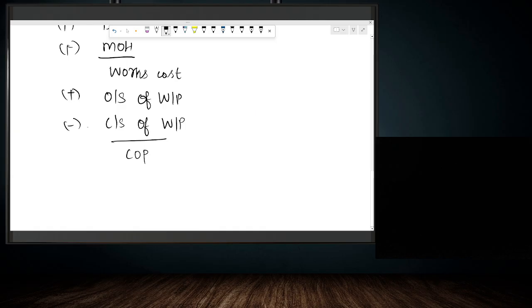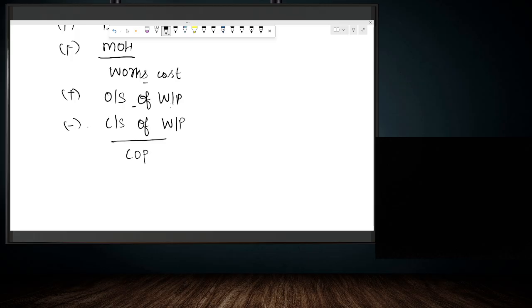Why? Because see, why we are adding opening stock of work in progress? Because this opening stock of work in progress is nothing but the closing stock of work in progress of the previous year, right? So whatever work in progress inventory we had at the beginning of the year would have been converted into finished goods at the end of the year. So we are adding it to the works cost.